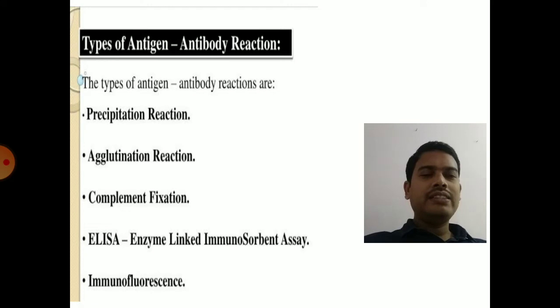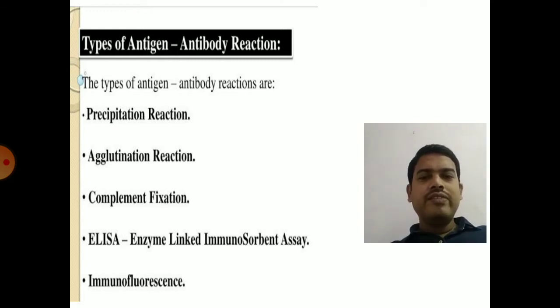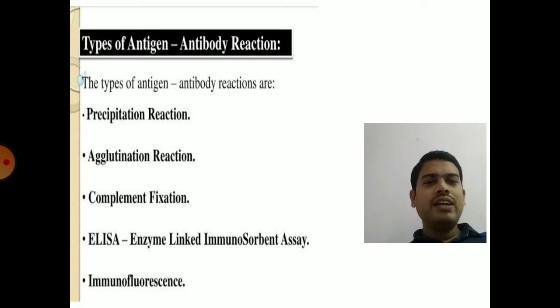Well, coming into the antigen antibody reactions, the first one is precipitation reaction. Second one, agglutination reaction. Third, complement fixation test. Fourth one is ELISA, enzyme linked immunosorbent assay. Immunofluorescence and radioimmunoassay. So these are the different antigen antibody reactions which will occur in vitro conditions: precipitation reaction, agglutination, complement fixation test, ELISA, radioimmunoassay and immunofluorescence.